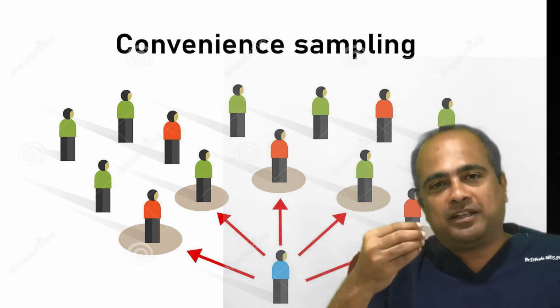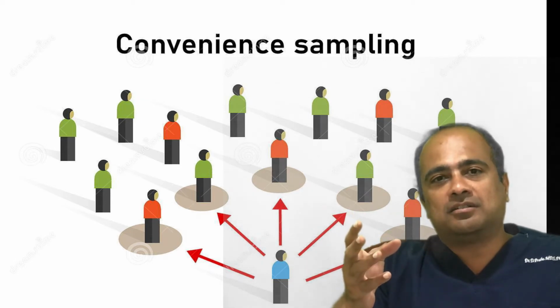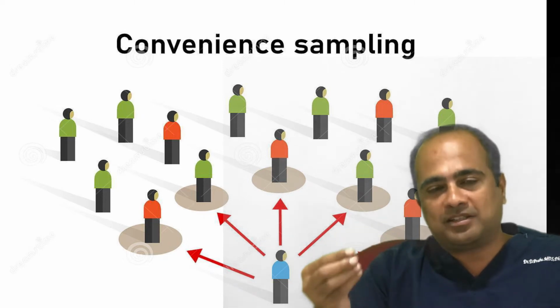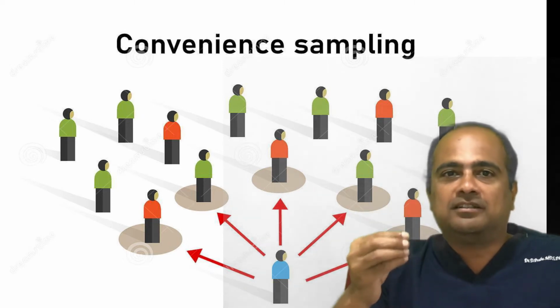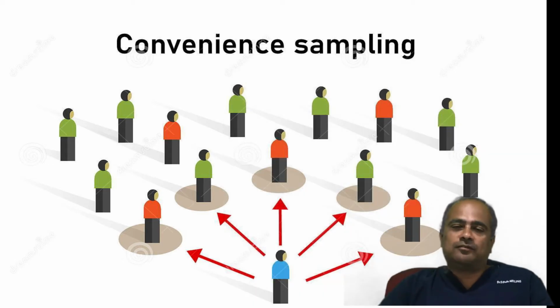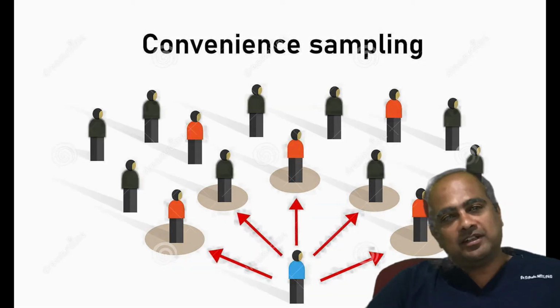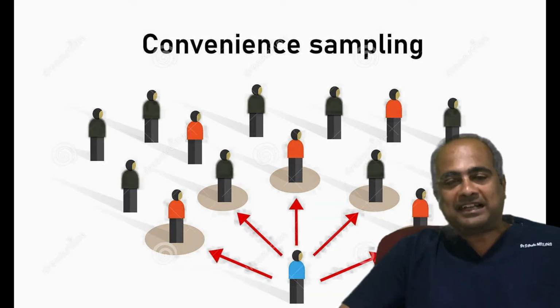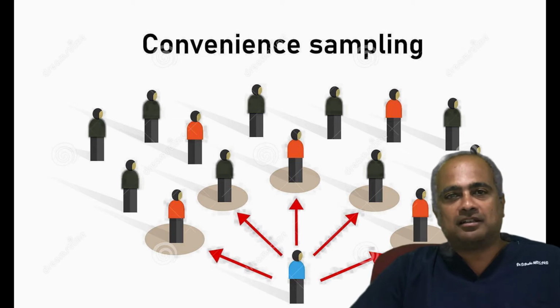Picking the patients coming to that hospital according to convenience is a method called convenience sampling. Convenience sampling is also called accidental sampling or haphazard sampling.